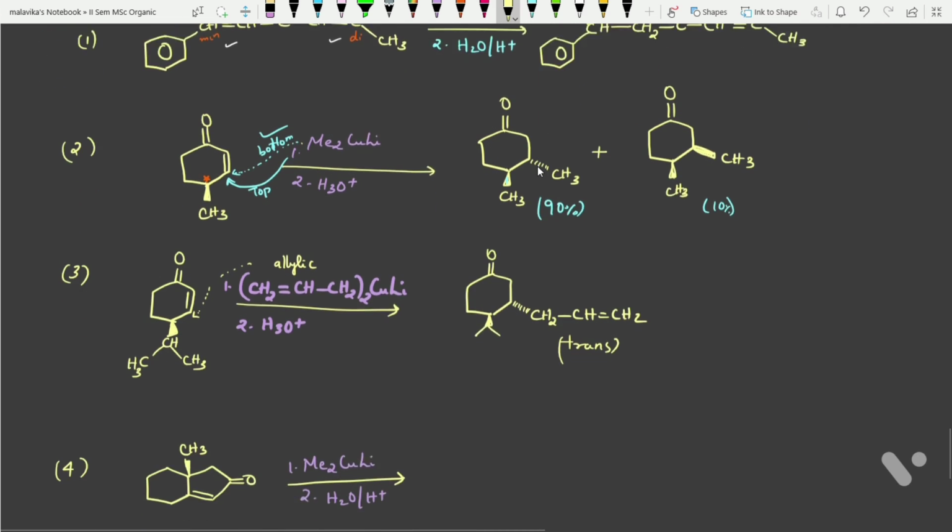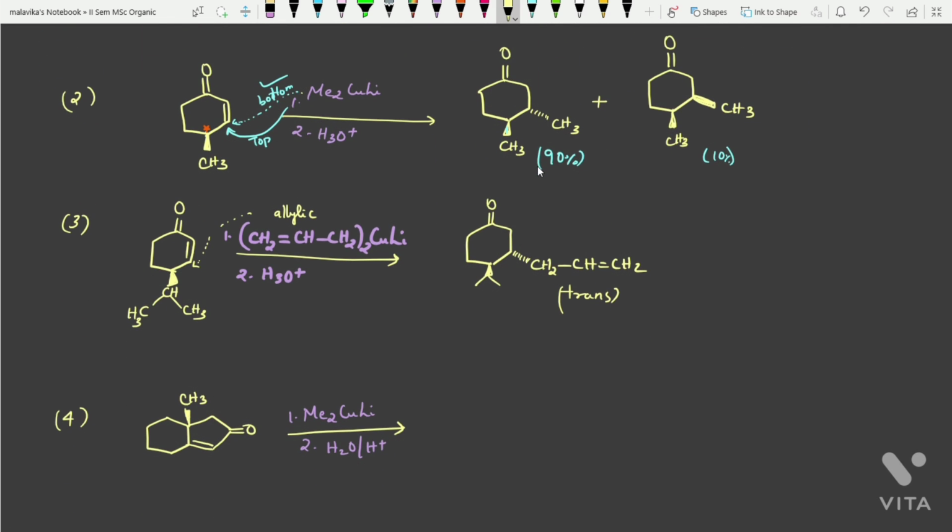Now looking into the fourth example, a single diastereomer is produced in this bicyclic. This is a bicyclic alpha beta unsaturated ketone, and the product always has a cis geometry. How this is possible, see. So here the attack will be from the top face, because by considering its stereochemistry, the attack will be from the top face so that it will be stable like this.